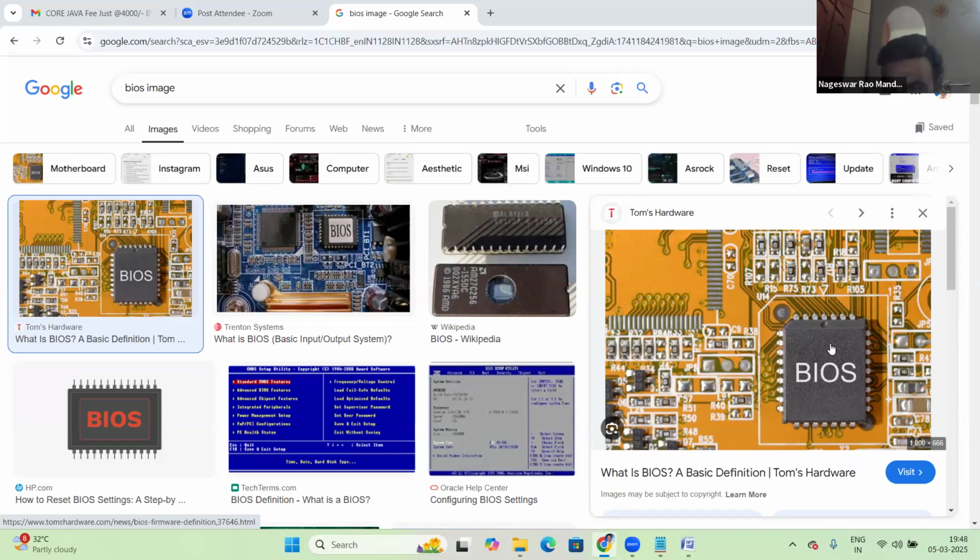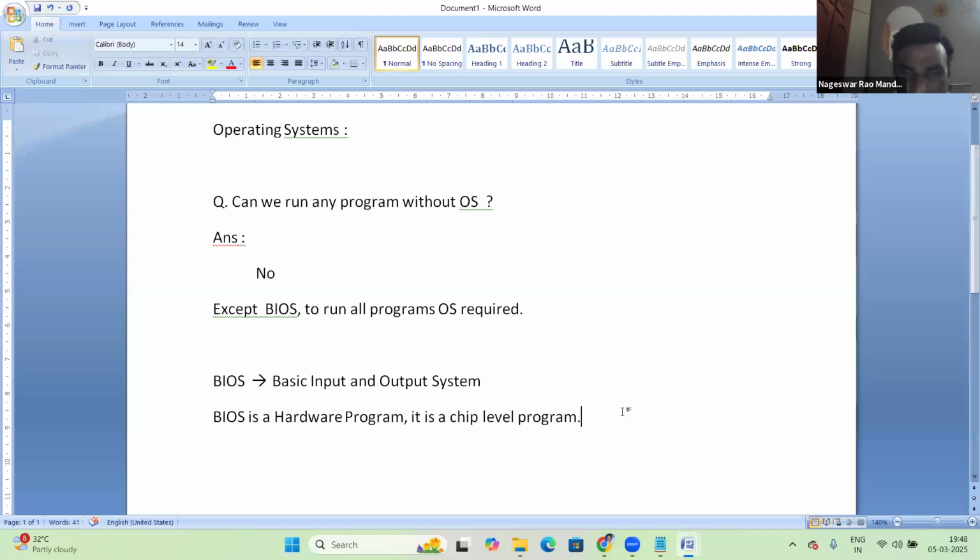BIOS is a hardware program, it is chip level. BIOS is responsible to boot the operating system.